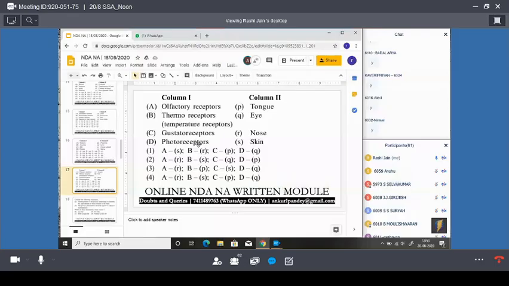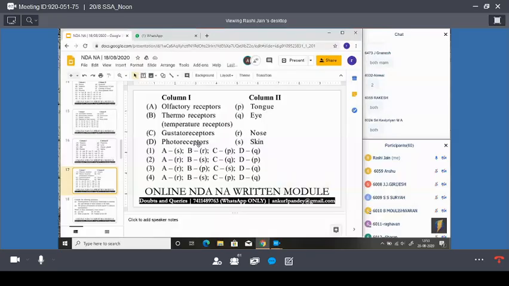Which is the correct statement? Everyone should give the answer, guys. Okay, so you all are right. Both statements are correct.